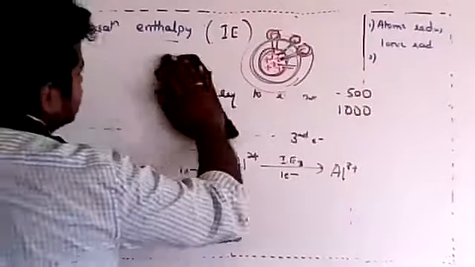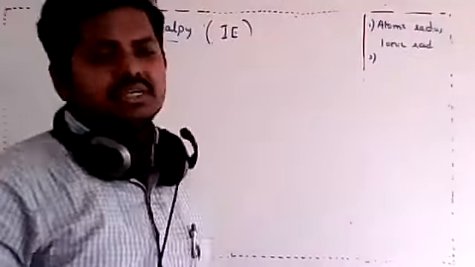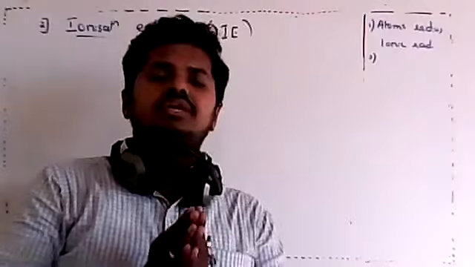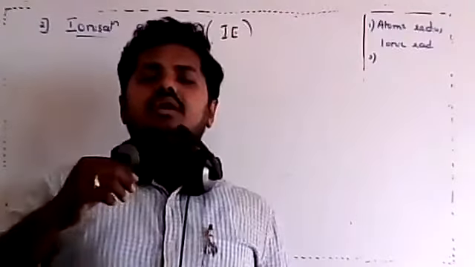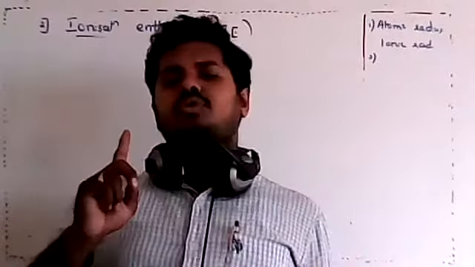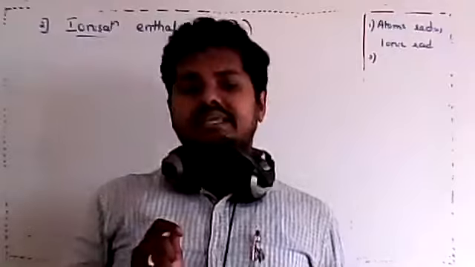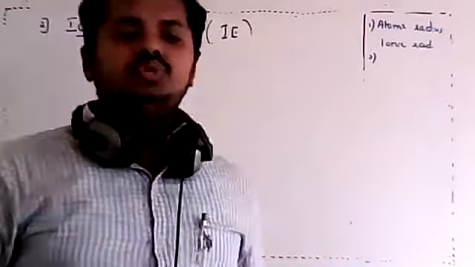Now let us first understand only what is related to the boards, okay? What is ionization enthalpy? Ionization enthalpy is the amount of energy required to remove the outermost electron from an isolated gaseous atom. Example, you have seen sodium, you require around 495 plus. Plus means energy required. And second thing is successive ionization enthalpy, which is usually greater.